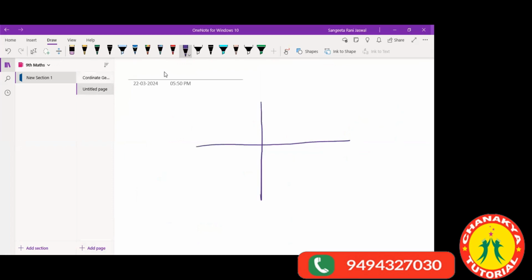Now this is the origin. Origin हम कैसे लिखते हैं? Like this, where the x is also at 0 and y is also 0. Then here we have our first number, second, third, fourth, fifth, so on till infinity. This I call the x-axis.